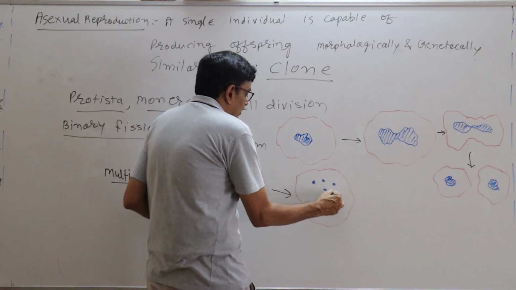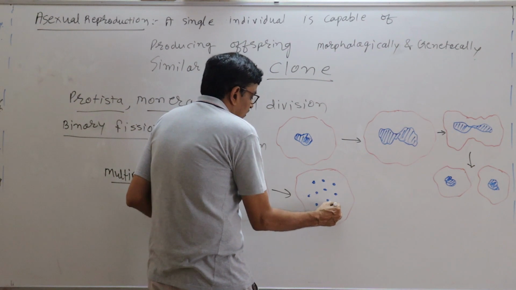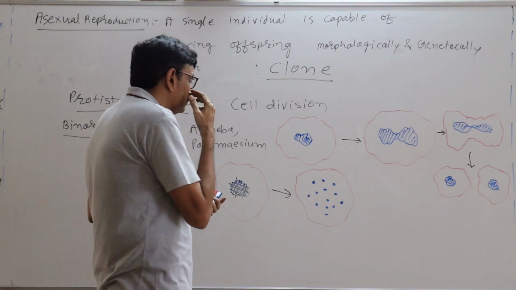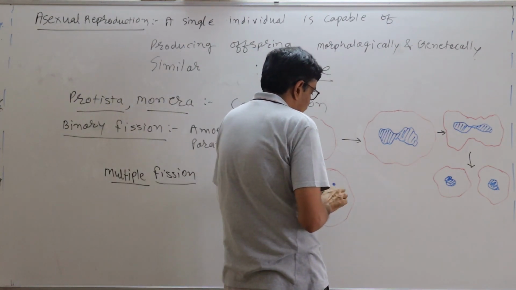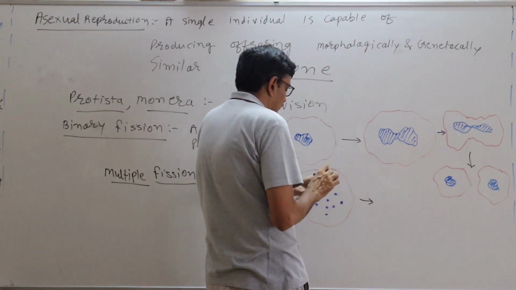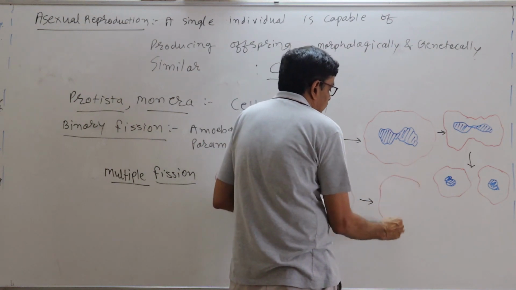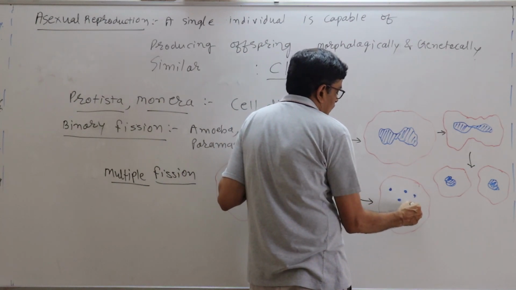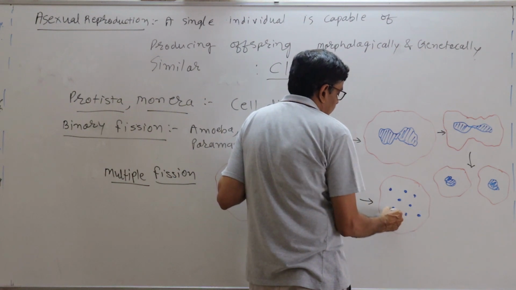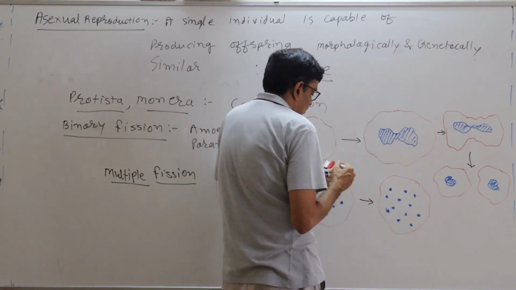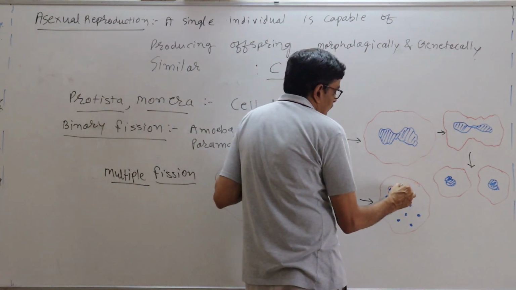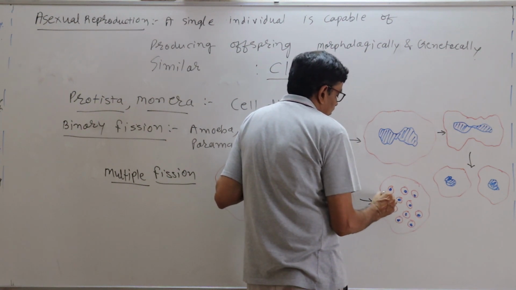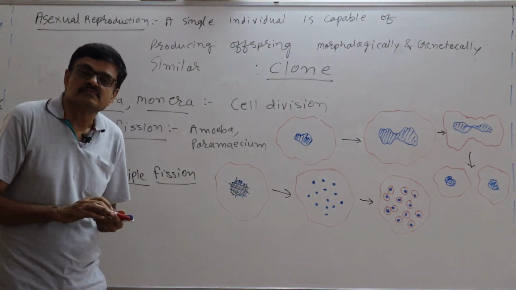You see, a number of nuclei is there, and when the cytoplasmic division has taken place, some of the cytoplasm is surrounded, and the minute progeny, unicellular and uninucleate progeny, will be produced.